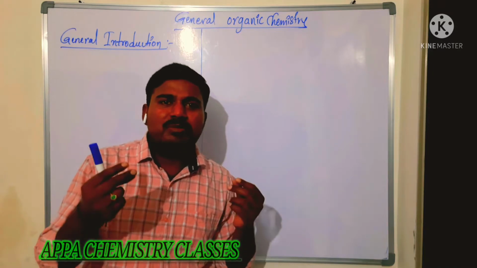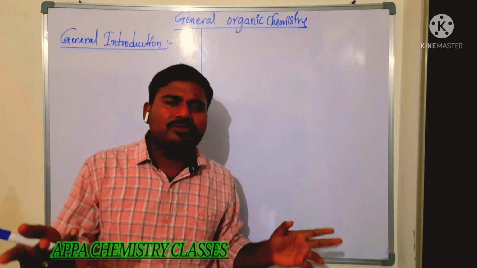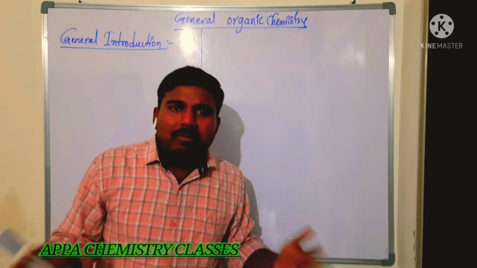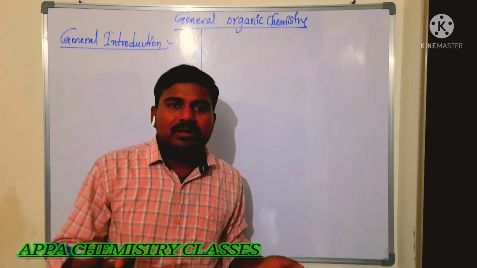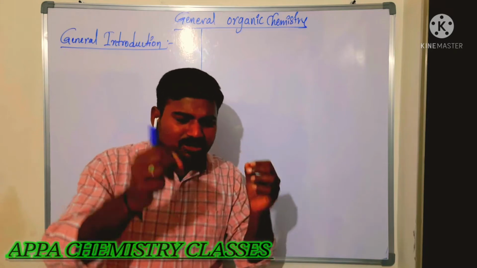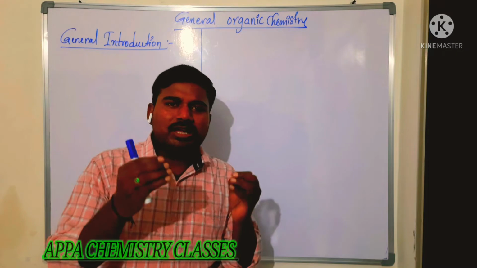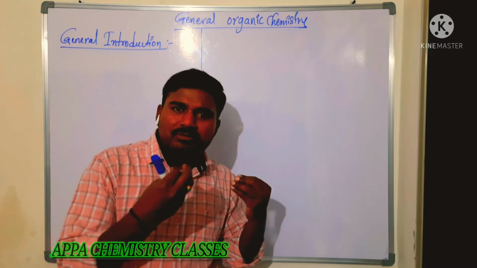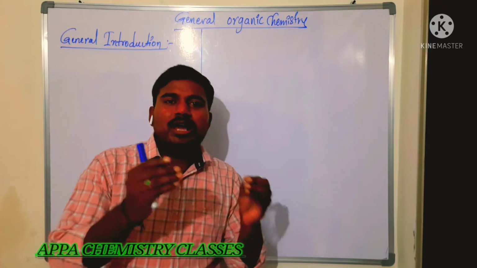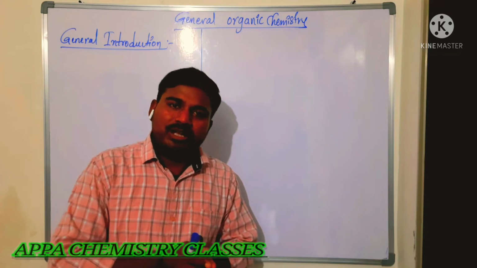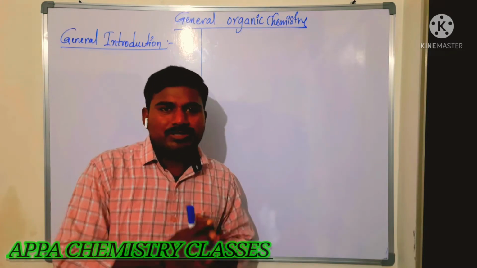For example, take any matter in daily life. If it is burnt and you get ash, it definitely contains carbon. Any item you take, carbon content is major; some quantity will be present in it.